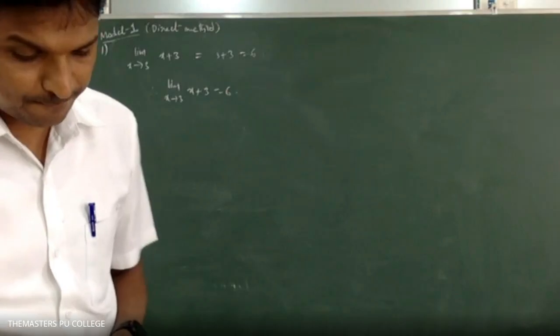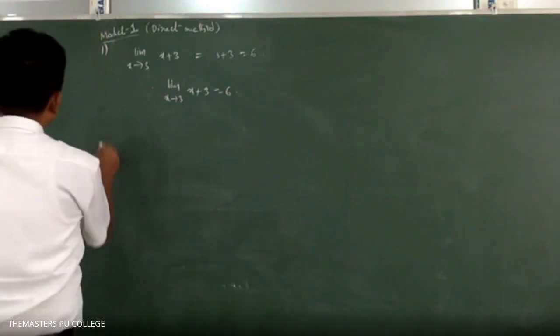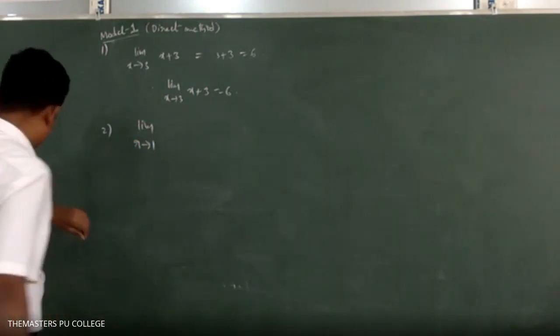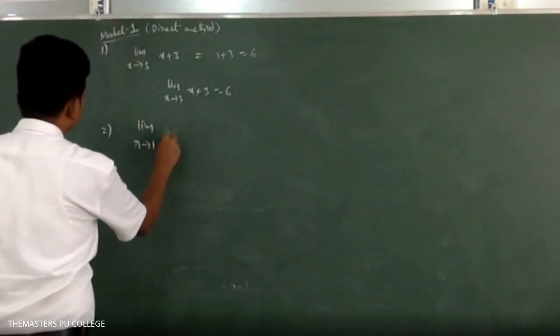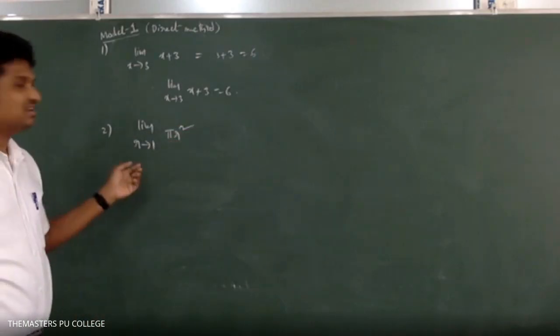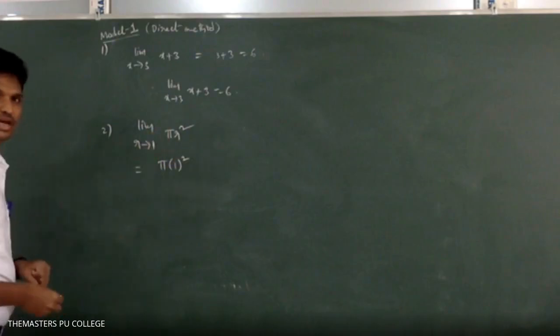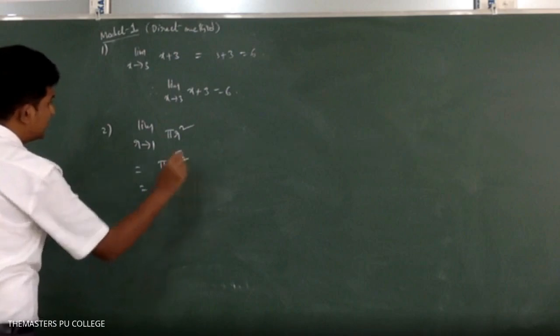Very simple. Now, one more question is there, like this: limit as r approaches 1 of pi r square. How to calculate this? In this function, wherever r is there, put 1. What will you get? Pi times r square; put r equal to 1. This is pi.